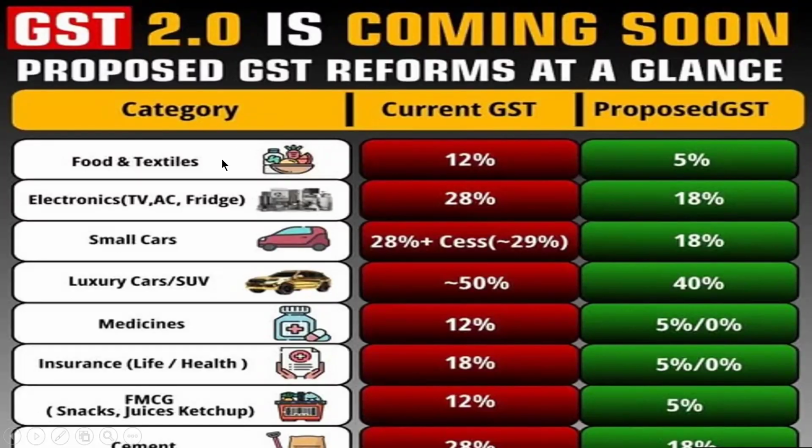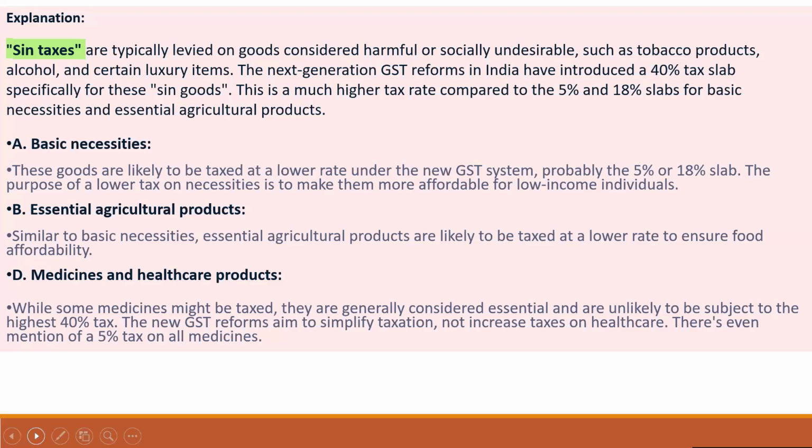Proposed GST reform at a glance. Food and textiles, 12%, proposed GST 5%. Electronics, 28%, proposed GST 8%. Small cars, 28% plus cess, approximately 29%, becomes 18%. Luxury cars and SUVs, previously approximately 50%, now 40%. Medicines, previously 12% and 5%, now 0%. Insurance, life or health, 18% previously, becomes 5% or 0%. Snacks, juices, ketchup and the like, 12%, now 5%. Cement, 28%, now becomes 18%.